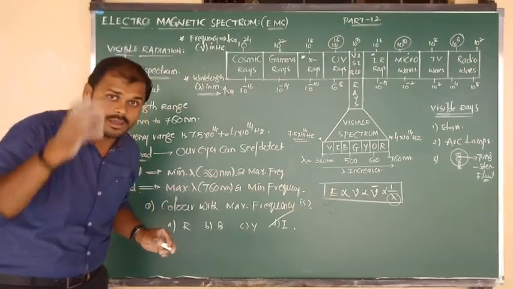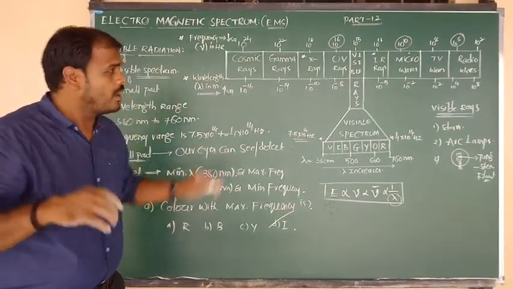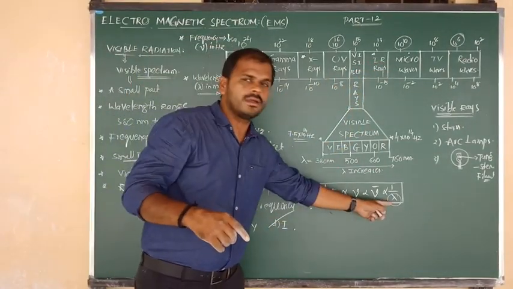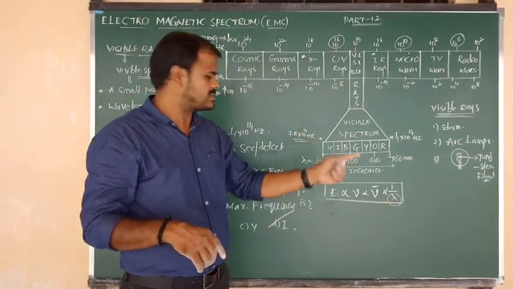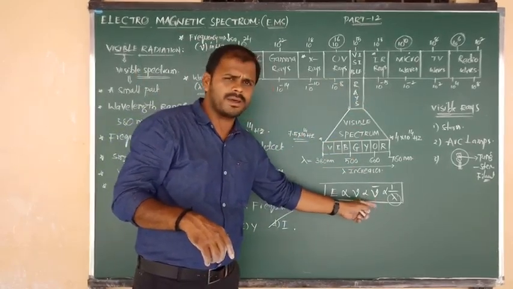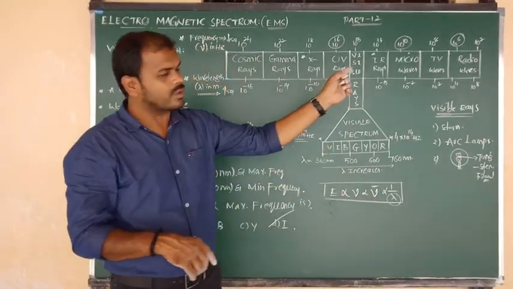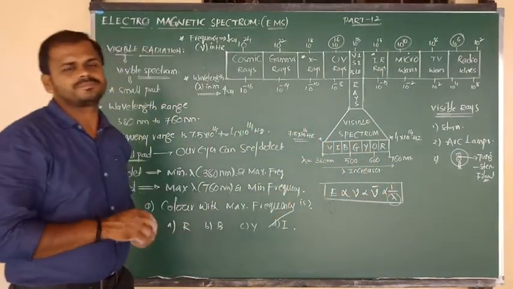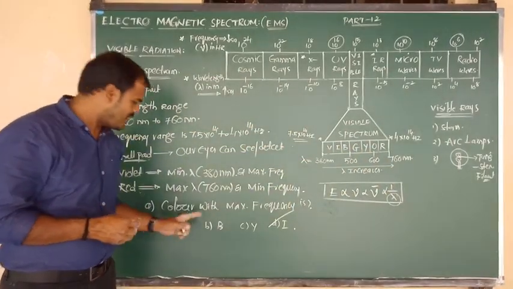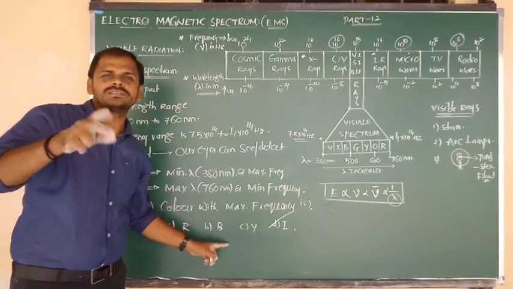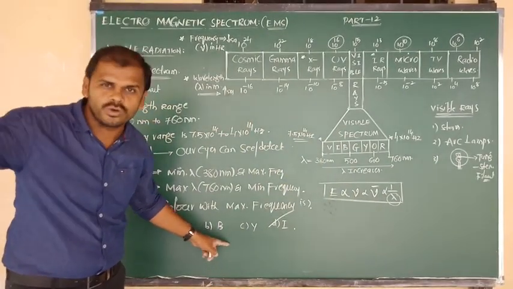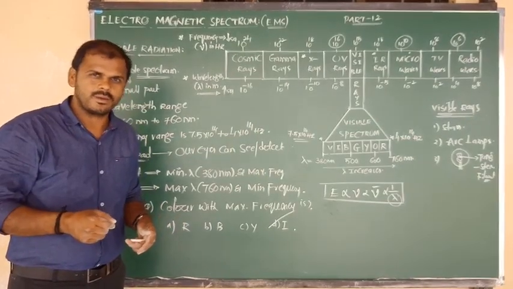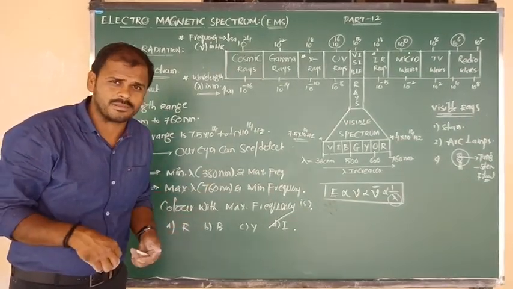Okay, now beta, fix this in your mind always. Left to right, only wavelength increases. The remaining 3 properties, energy, frequency and wave number, decrease left to right. That point you have to remember. Same like this, 2 to 3 questions I have already given in the form of notes. I will send those notes to you through WhatsApp. Make practice, and if you have any doubt you can contact me.